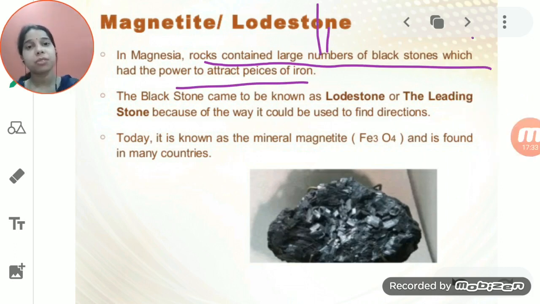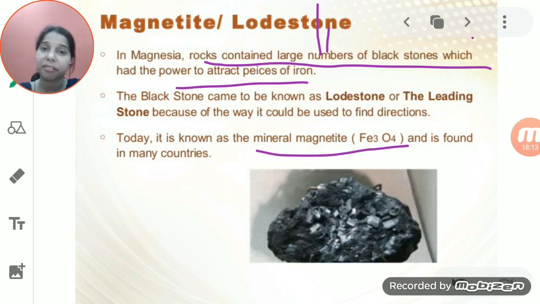That black stone, which we take from the rocks in Magnesia, is known as a lodestone or the leading stone. Okay, so today the lodestone that we use is actually the mineral magnetite, which we represent by Fe3O4.